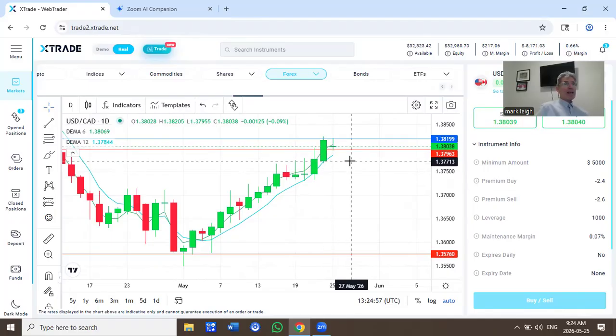Sellers will look down at the 137.96. Sellers of US, buyers of Canadian will look below the 138 level, test the support level, whereas buyers of US, sellers of Canadian, if we do get a turnaround from weak to strong US dollar, buyers will look to maintain above the 138 and looking up at the 138.19 resistance level.